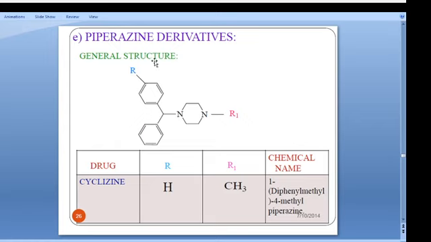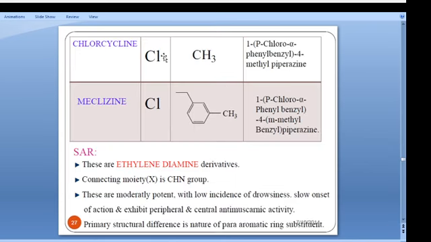Piperidine derivatives, piperazine derivatives. There are cyclizine, buclizine, meclizine. They all come under these piperazine derivatives. Chlorcyclizine, meclizine, buclizine all come under this one.